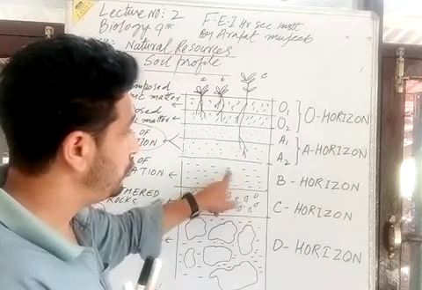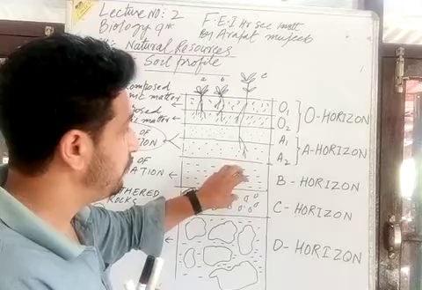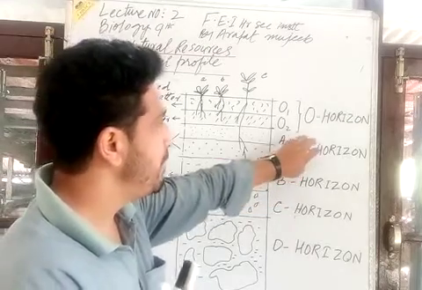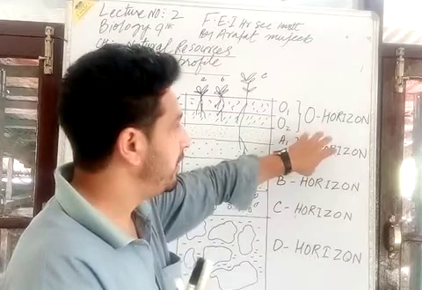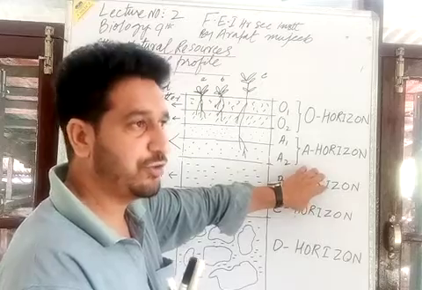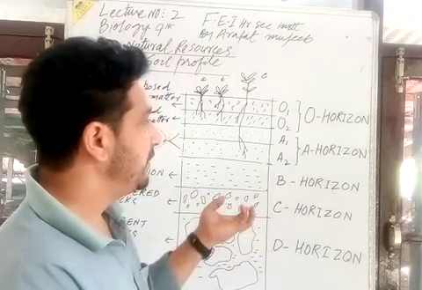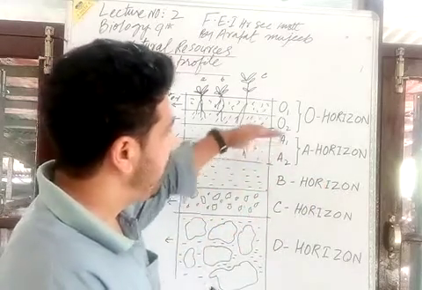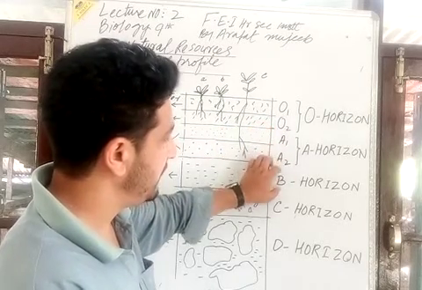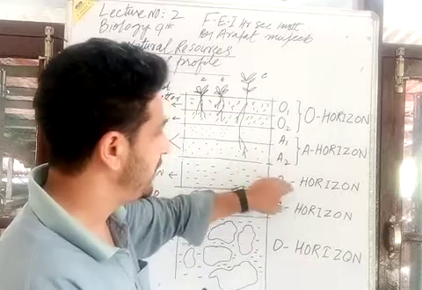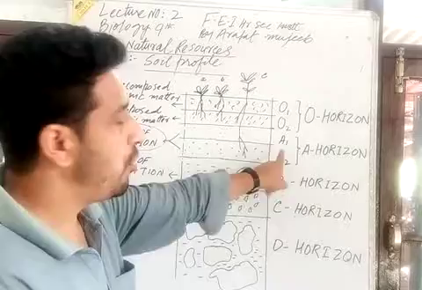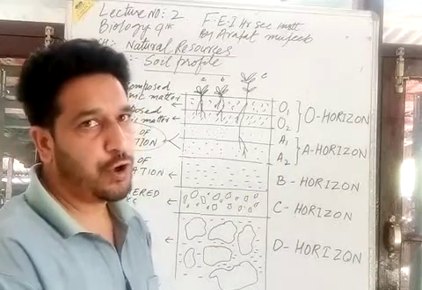And although this B horizon is a much more mineralized layer, it is a mineral containing horizon. It is a much more mineral containing horizon. This is the topmost mineral layer. This is the second mineral layer. Much more minerals are available in this. I have just explained this is known as the A horizon. It is known as the zone of eluviation.